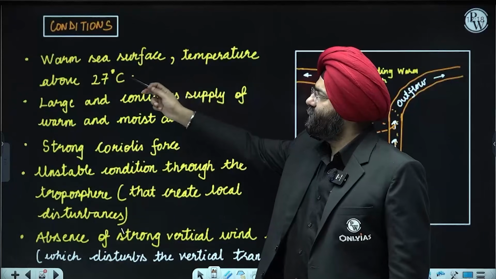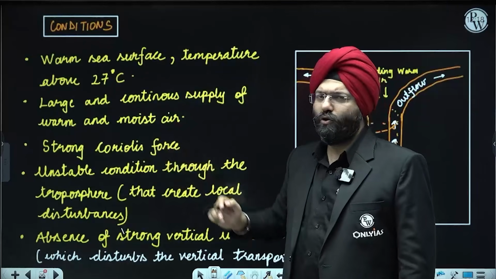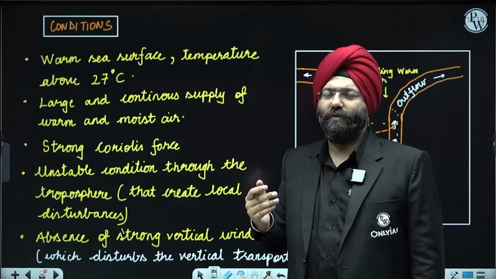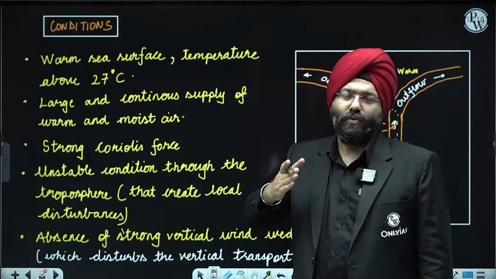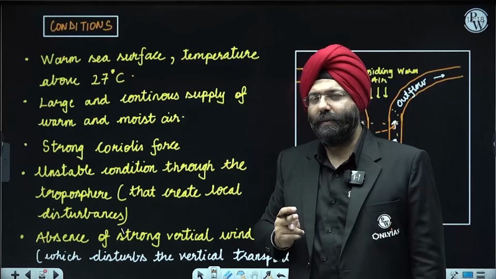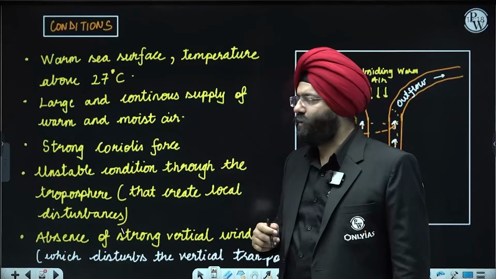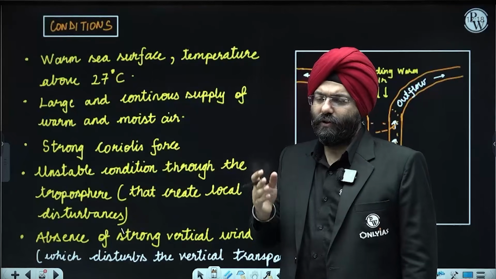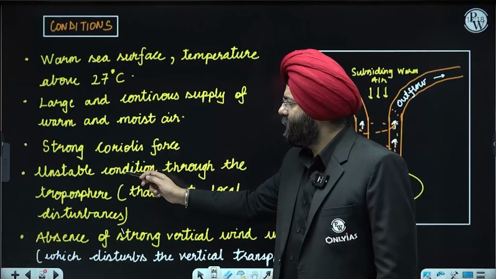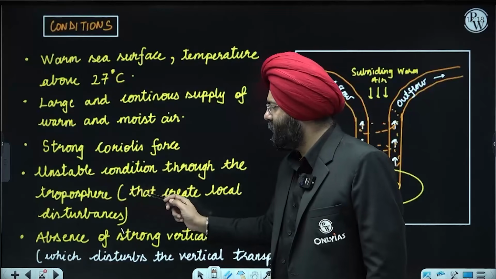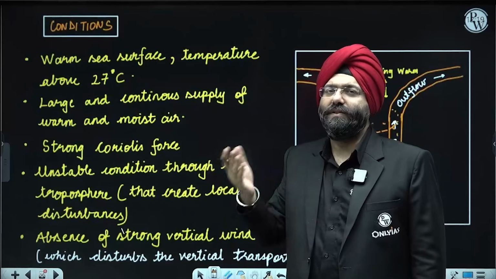Warm water surface, sea temperatures above 27°C, large and continuous supply of warm and moist air, strong Coriolis force. Coriolis force is nothing but an outcome of the rotation of the earth, where air moving in the northern hemisphere tends to turn towards the right, and towards the left in the southern hemisphere. Basically, Coriolis force is the deviation of the air in the northern and the southern hemisphere, right? Unstable conditions through the troposphere create certain disturbances, which lead to the creation of larger disturbances in the form of tropical cyclones.